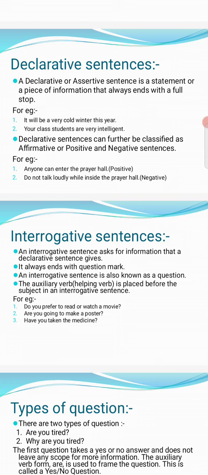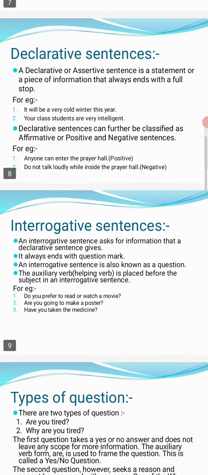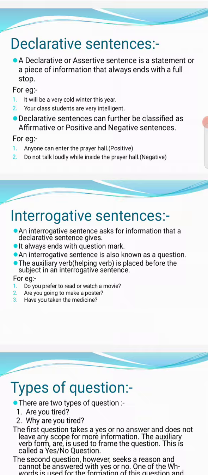A statement is called a declarative sentence. A declarative or assertive sentence is a statement or a piece of information that always ends with a full stop. It declares something, states something.